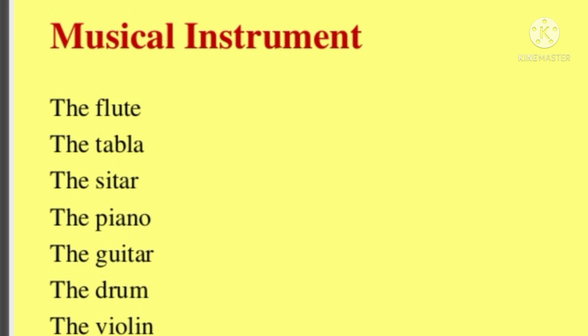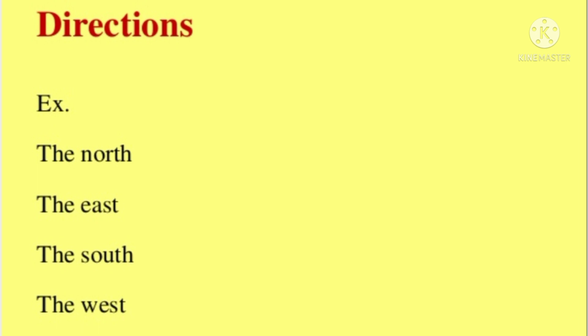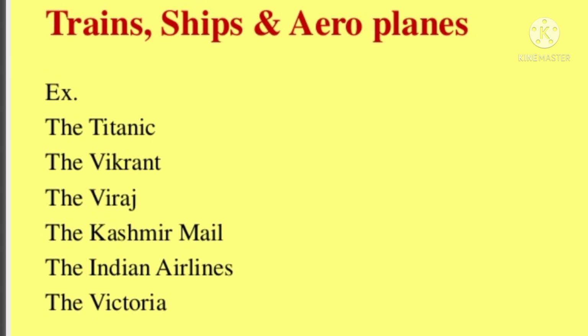Definite article is used before the names of musical instruments like the flute, the tabla, the sitar, the piano, the guitar, the drum, the violin, etc. This article is used before the names of directions like the north, the west, the east, the south, the southeast, the northwest, etc.